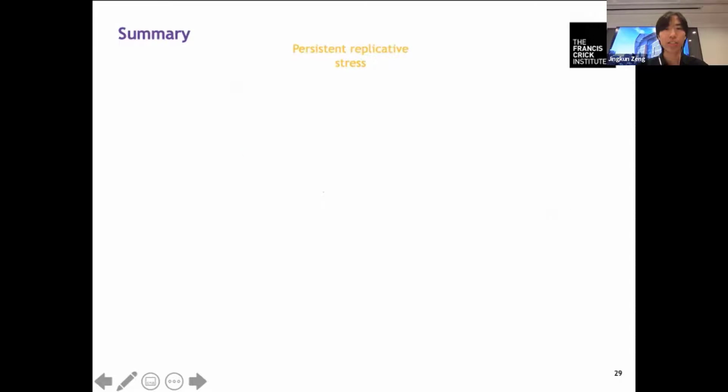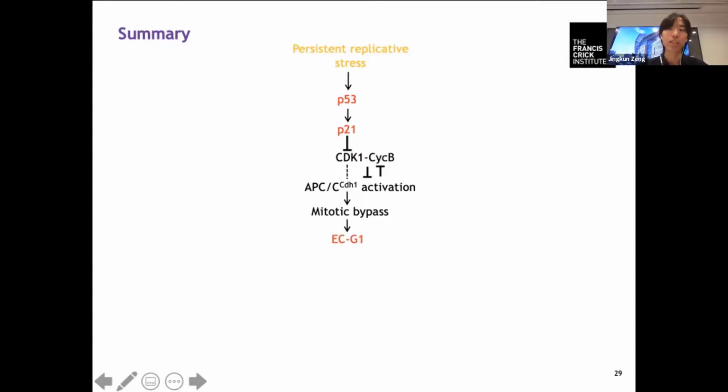To summarize, we show that persistent replicative stress, like in acetylcholine treatment, induces p53 and p21 activation. I don't have time to show all of the data, but we think p21 potentially inhibits CDK1, leading to activation of APC-CDH1, which in turn degrades cyclin B, thereby cells bypass mitosis and enter an EG1 phase.